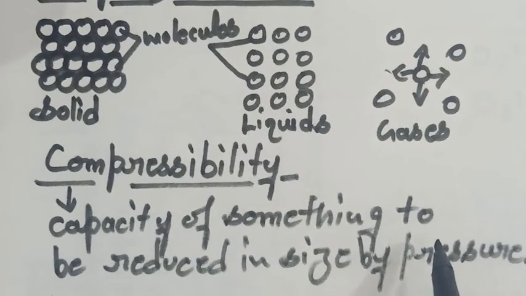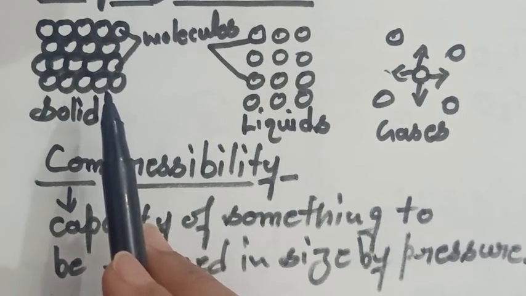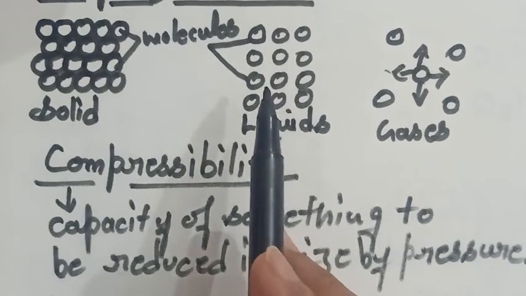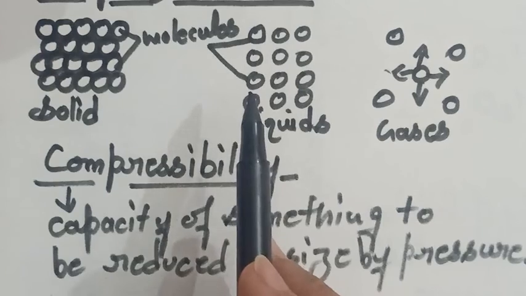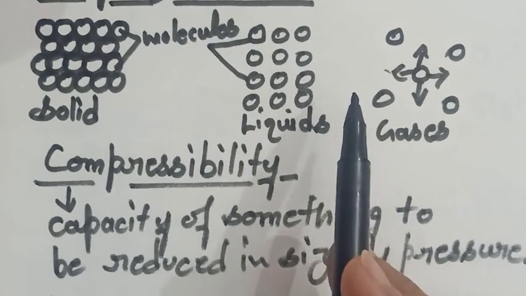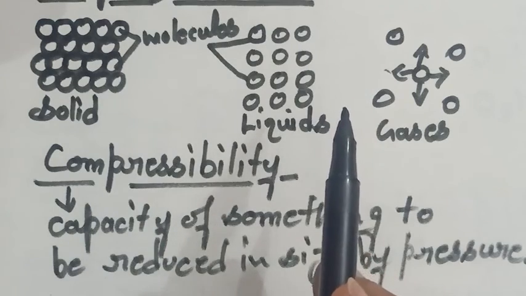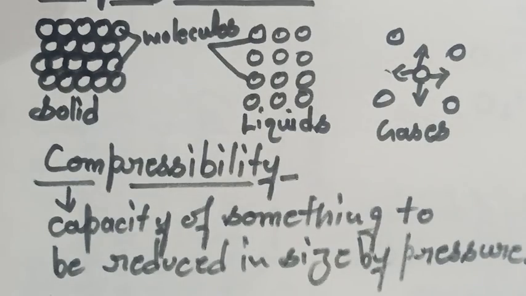That is why we can say a solid is practically non-compressible because it has negligible intermolecular space, whereas a liquid is compressible to a very little extent, but a gas is compressible to a very large or very great extent, because of their highest intermolecular space.